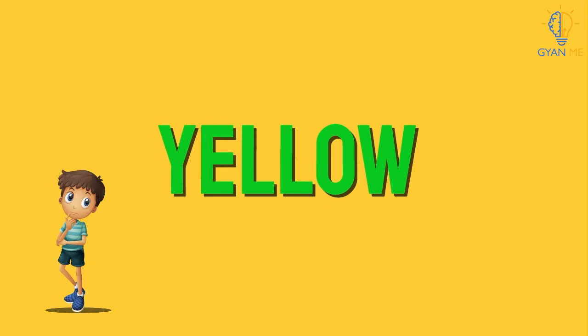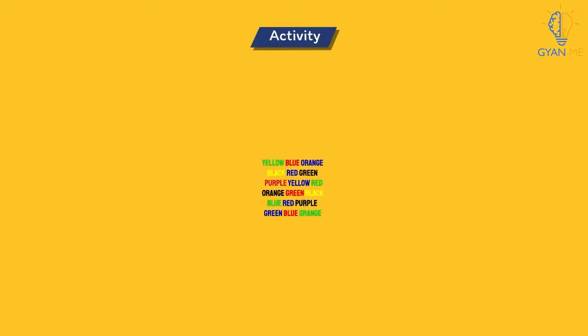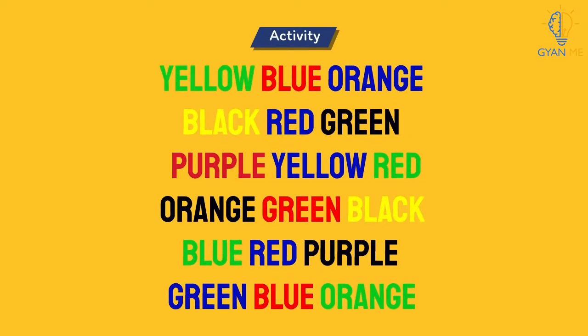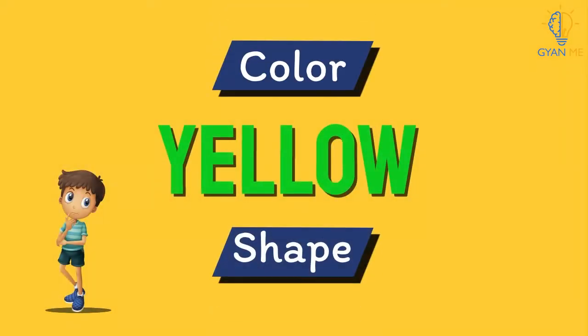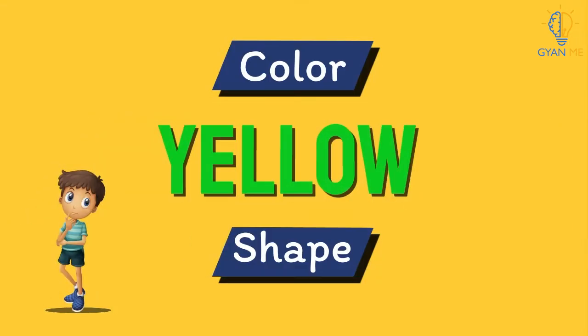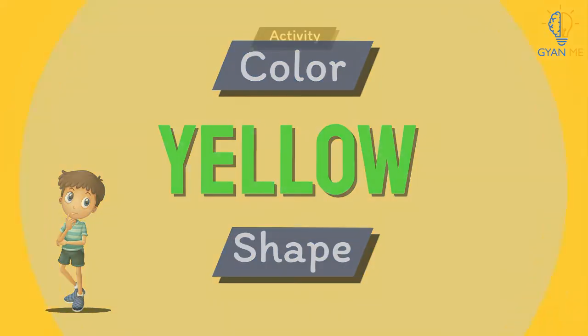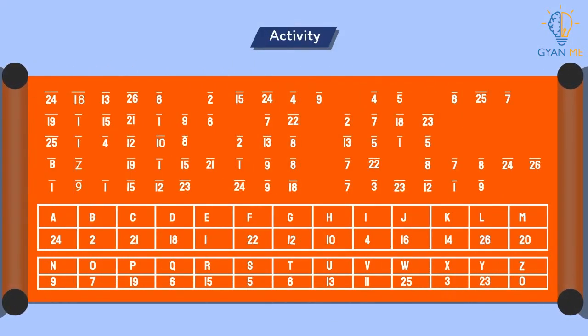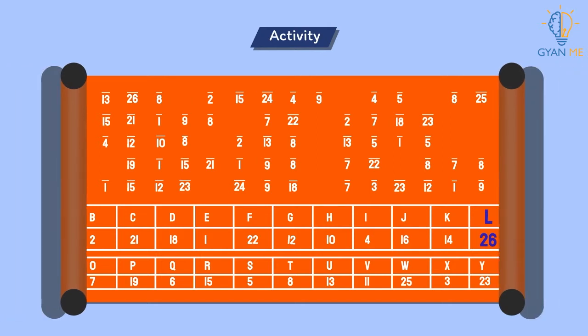Wasn't it interesting? It is hard to ignore words and focus on other signals like color and shape. This effect is called as Stroop effect in the context of such type of games. Now use the letter and number code to decode the given information. What is the letter for code 26? Yes, you are right. It is for L. Likewise, you can decode other codes.